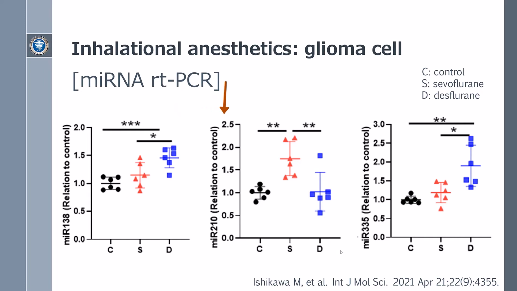MIR-138 and 210 are known as regulators of HIF-1-alpha, and MIR-335 is reported to control MMP9 expression. To determine changes in their expression induced by Sevoflurane or Desflurane in H4 cells, qRT-PCR was performed just after gas exposure. We found that MIR-138 and MIR-335 expressions were upregulated by Desflurane exposure, whereas expression of MIR-210 was upregulated by Sevoflurane exposure.